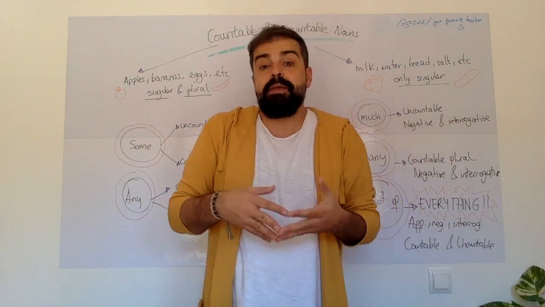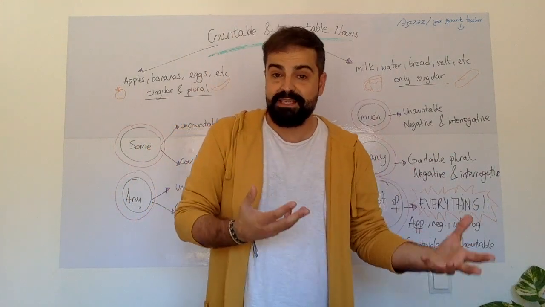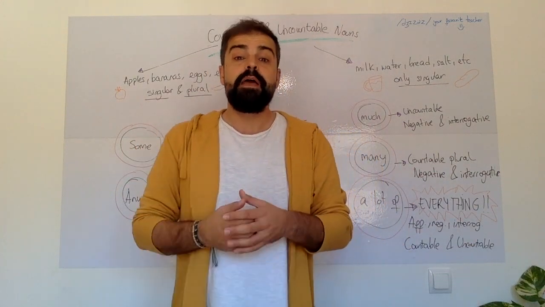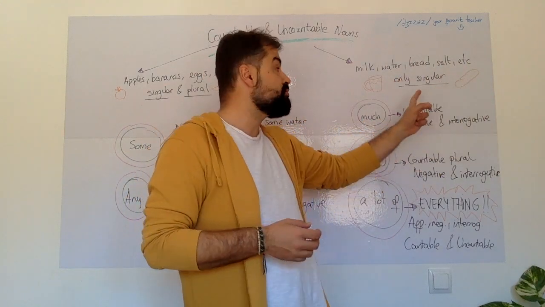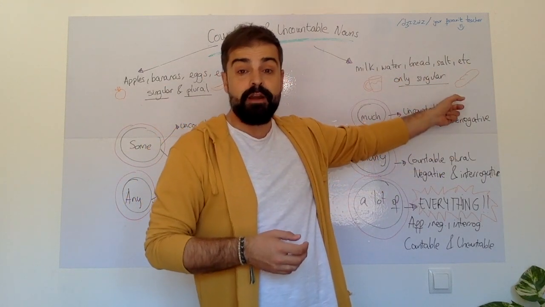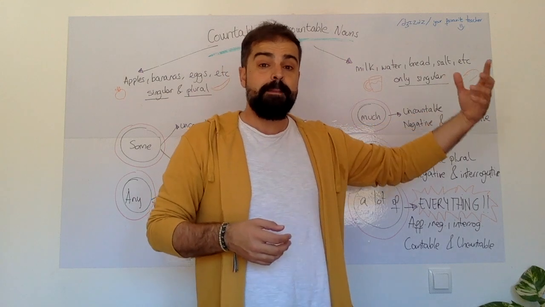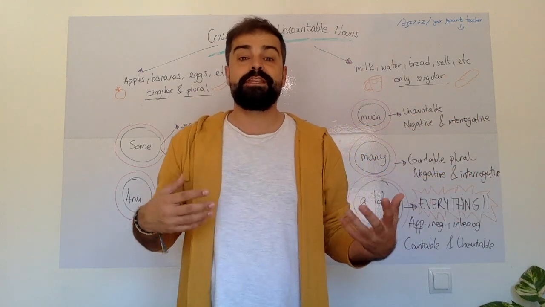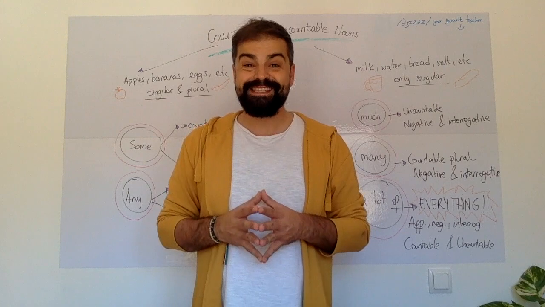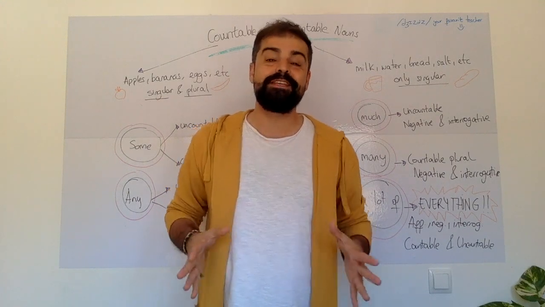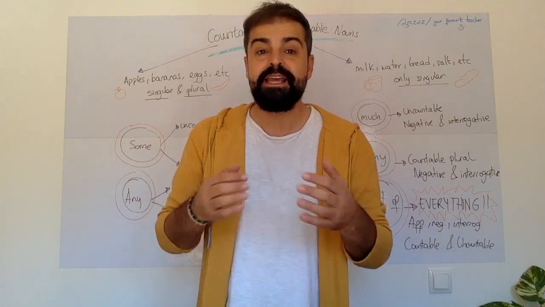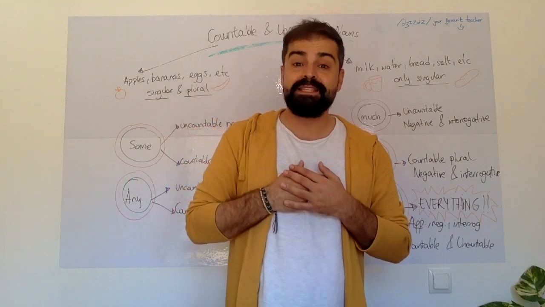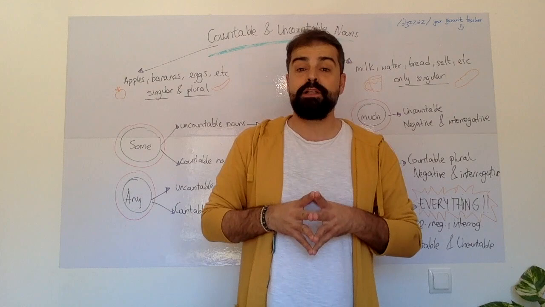You can say maybe one glass of milk, two glasses of milk, three glasses of milk. So this is why milk, water, bread, salt, etc. are going to be only in singular. You say milk. You are never going to say milks. Easy, right? It is so easy. But as I said before, if there is something that you don't understand, just tell me, ask me, text me, and I will tell you.